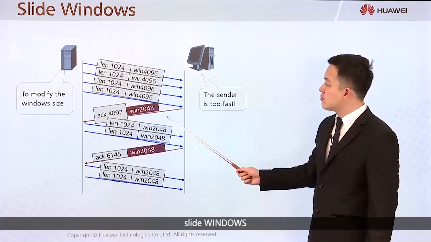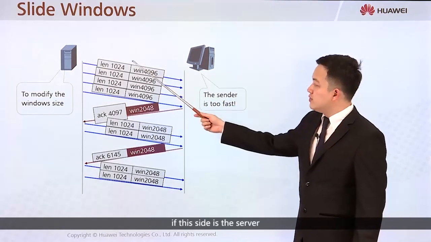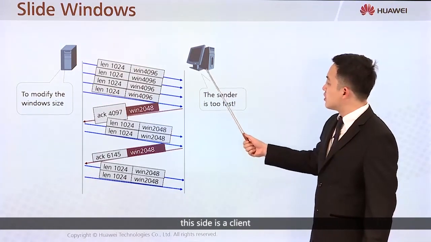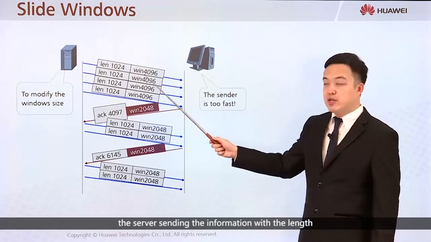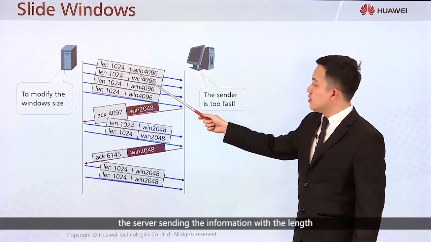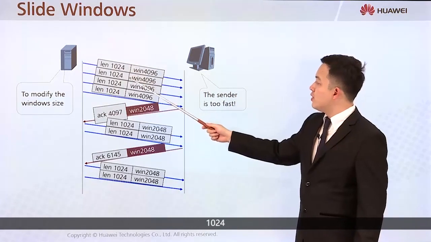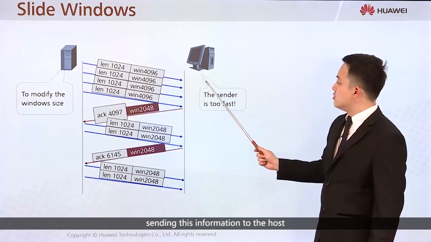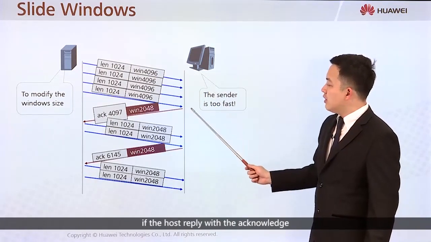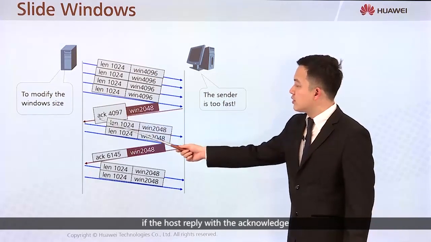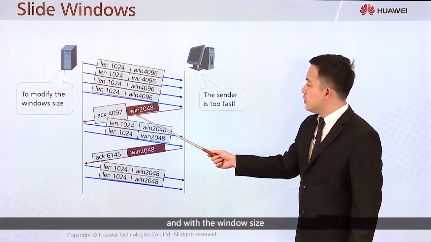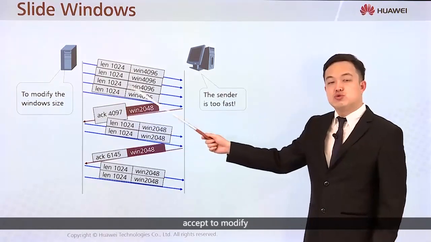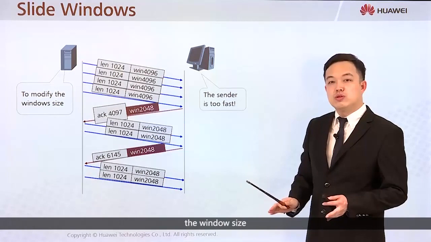Sliding windows. Okay. If this side is a server and this side is a client, the server sends information with a length of 1024 and with this window size to the host. If the host replies with an acknowledgement and a window size, the server will accept and modify the window size.